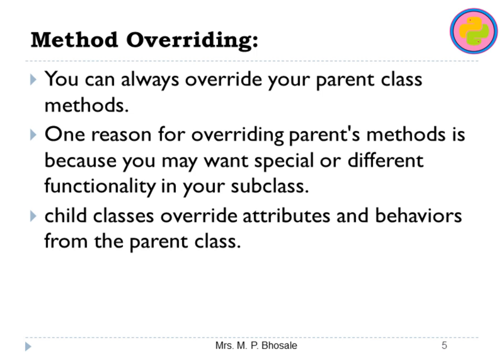Like if you want to call the parent method, then you need to create a parent object. One reason for overriding a parent's method is that you may want special or different functionality in your subclass. So child classes override the attributes and behavior from the parent class.